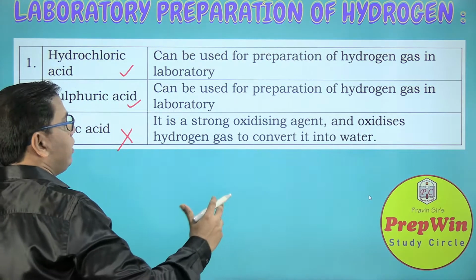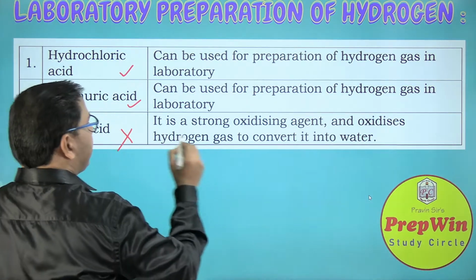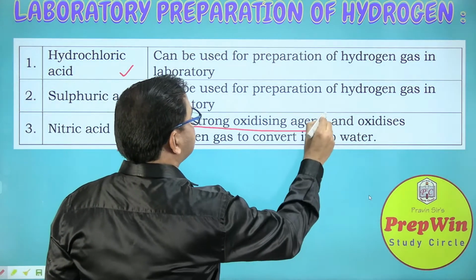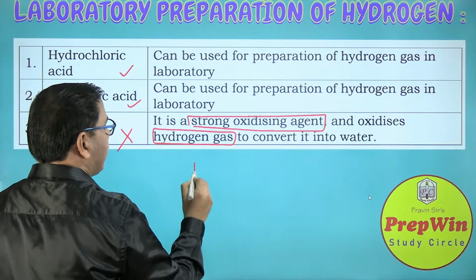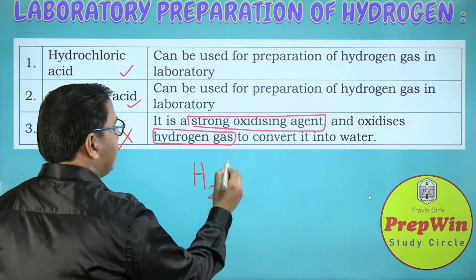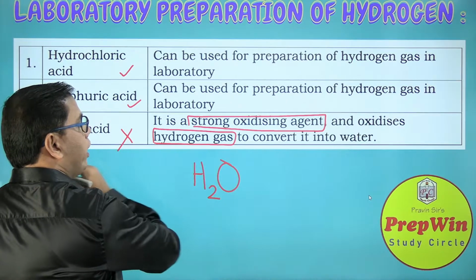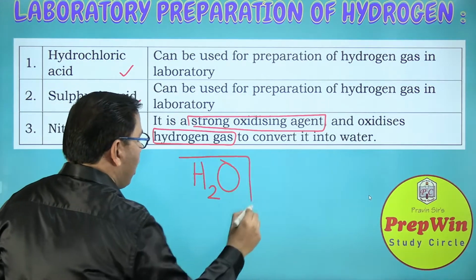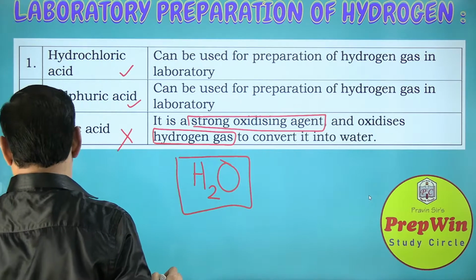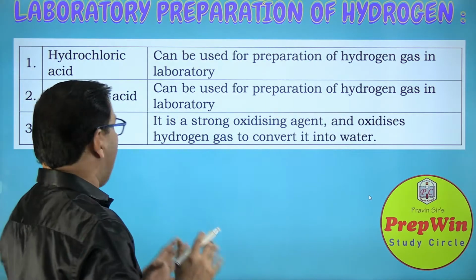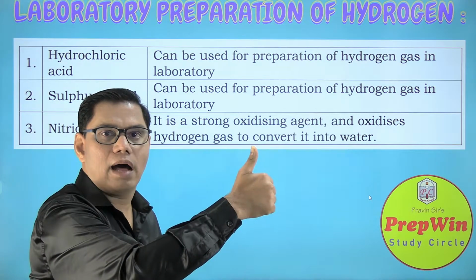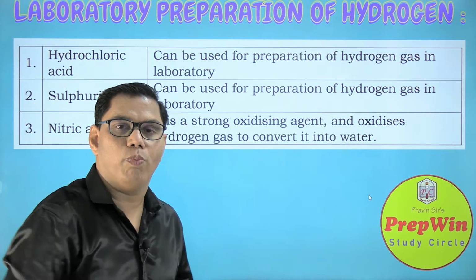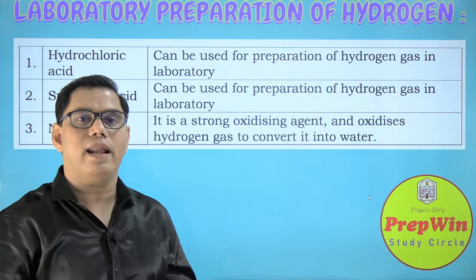Because nitric acid is a strong oxidizing agent. It oxidizes the hydrogen gas which is obtained. It will add oxygen to it and convert it into water. So we are not going to use nitric acid, but for the other two acids, a big thumbs up. Yes, we can use both of them. They are good for our reaction.